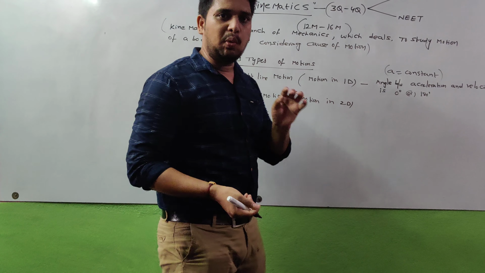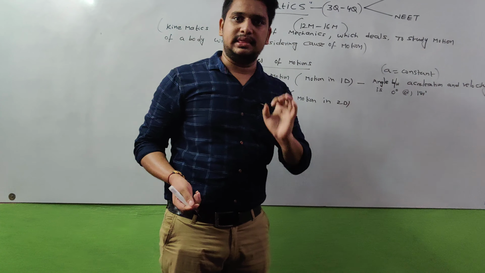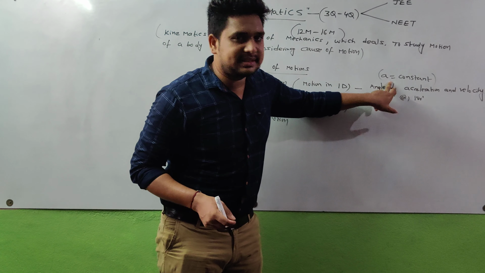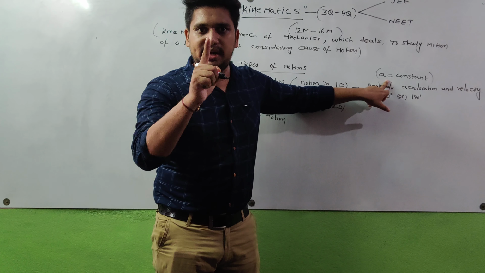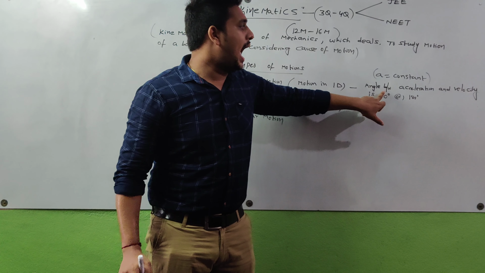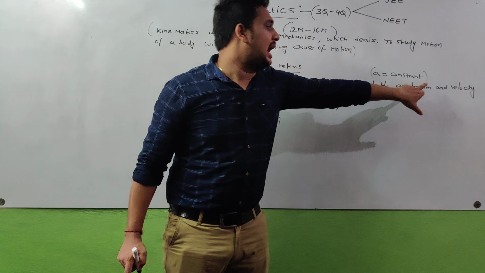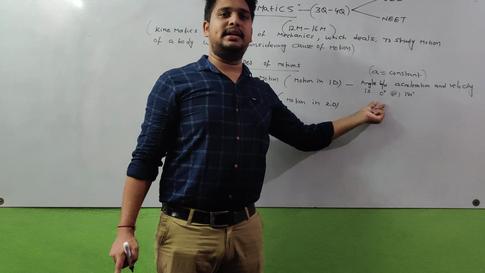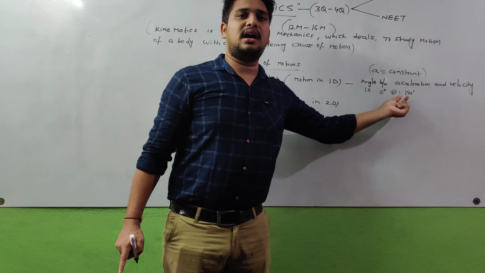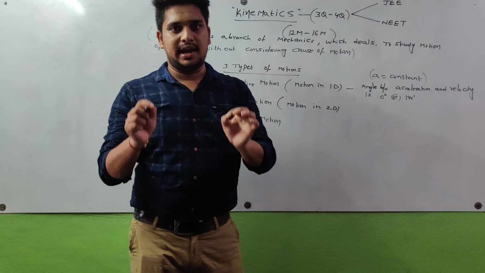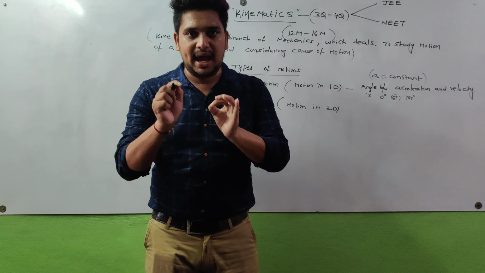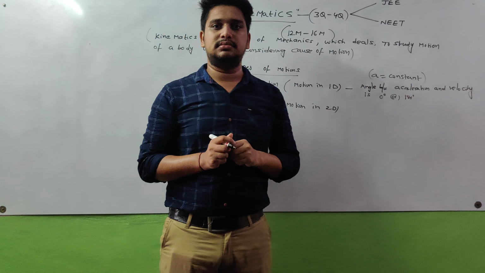If a body moves in a straight line path, then definitely acceleration is constant. First point is acceleration is constant. The angle between acceleration and velocity is 0 degrees or 180 degrees. That means the velocity vector is parallel to the acceleration vector.